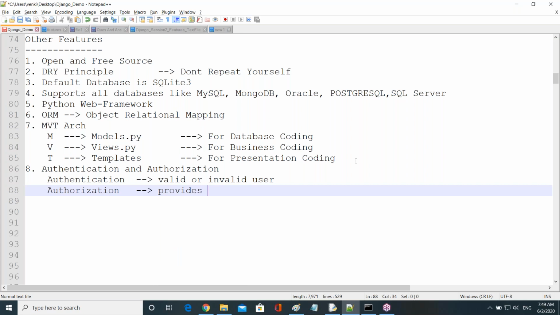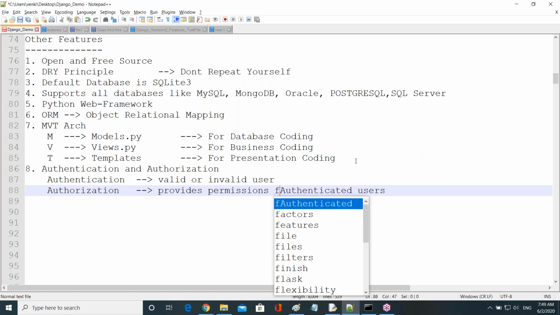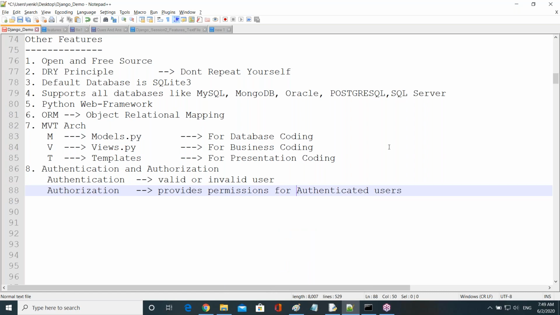So we can add these two to our projects very easily. Instead of writing a lot of code, adding these two is very easy.